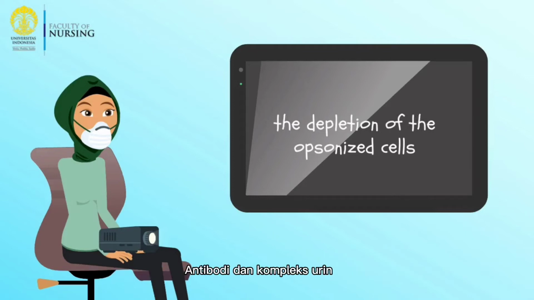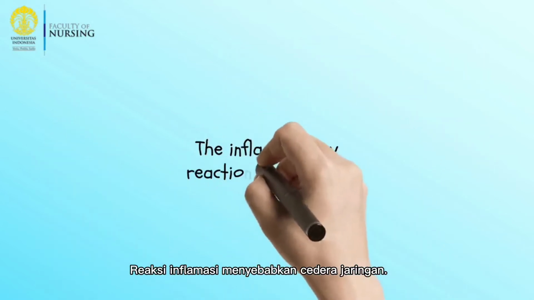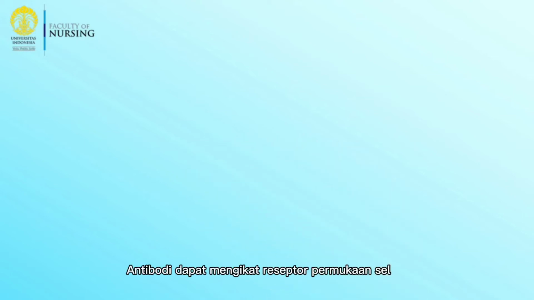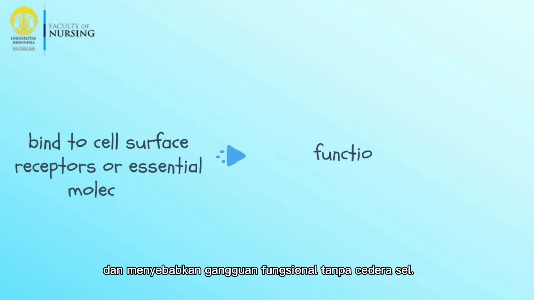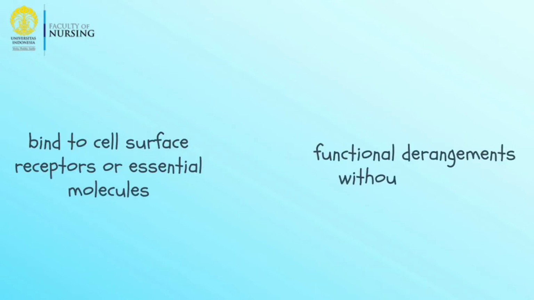The antibodies and immune complexes may deposit in tissues or blood vessels and elicit an acute inflammatory reaction by activating complement. The inflammatory reaction causes the tissue injury. The antibodies can also bind to cell surface receptors or essential molecules and cause functional derangements without cell injury.